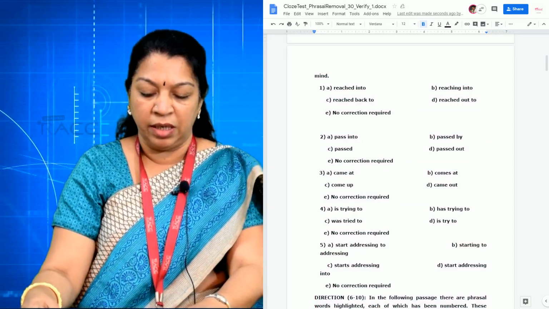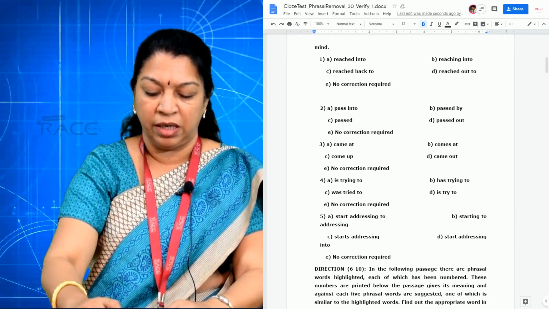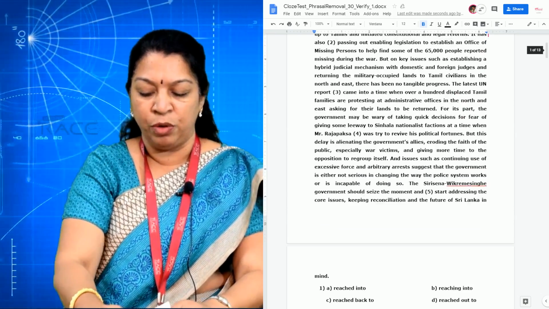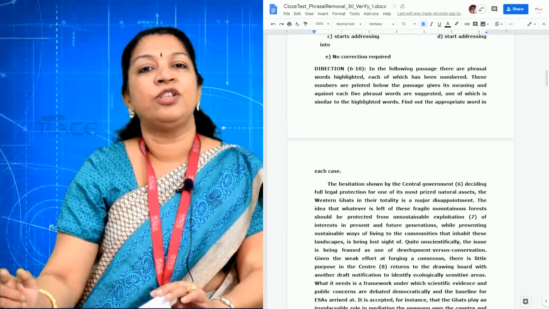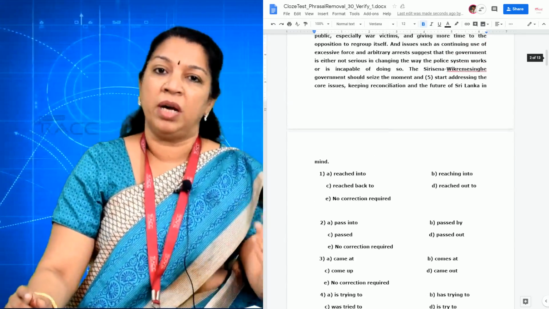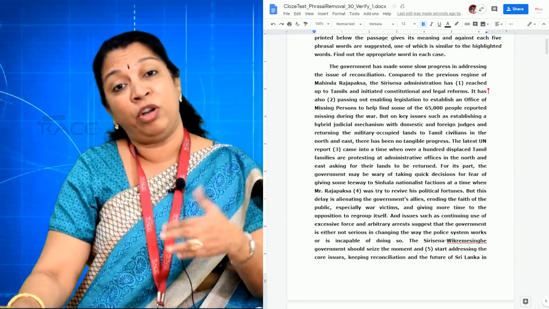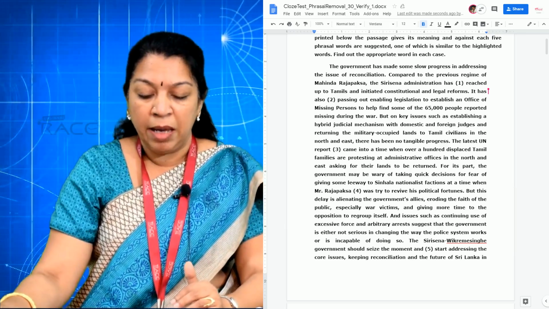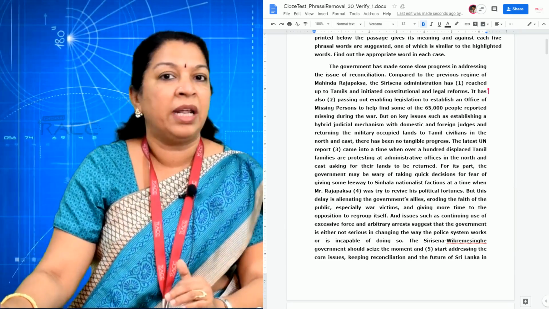Now, coming to the third one. Don't waste your time reading everything; go to the beginning. The latest UN report came into a time when. So, that is came into. Again, you have a lot of phrasal verbs with come. Came into, when you look at it, is used when something comes into a life, as in it came into my life.